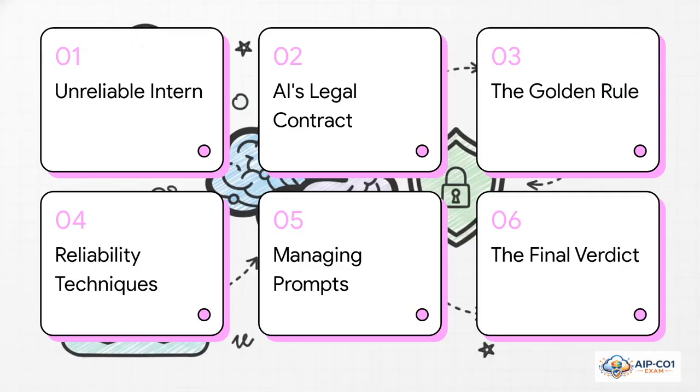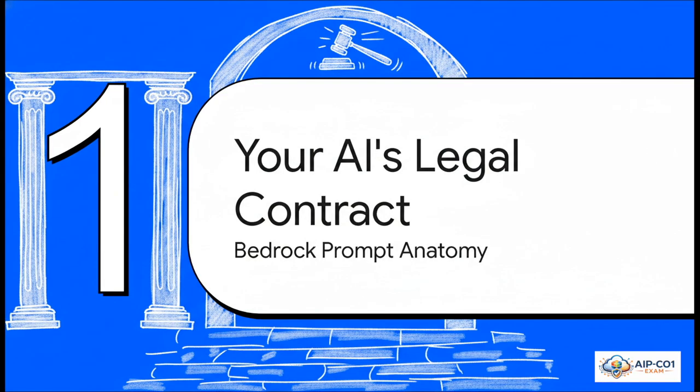Okay, so here's our game plan. We've already met our unreliable intern. Next up, we're going to actually build your AI's legal contract. Then I'll share the one golden rule of prompting you absolutely need to know. After that, we'll get into some ironclad techniques for reliability, talk about managing prompts like you manage code, and we'll wrap it all up with the final verdict. All right, let's get into it.